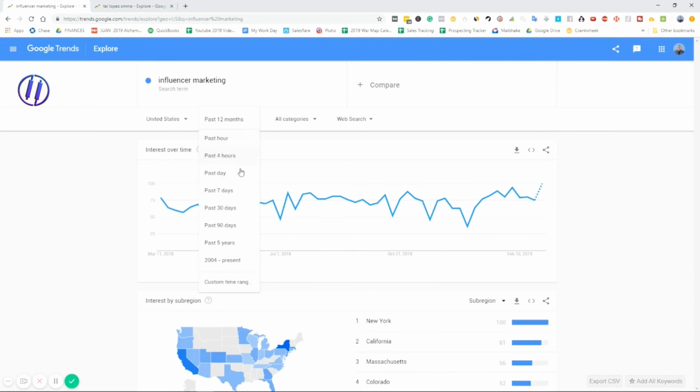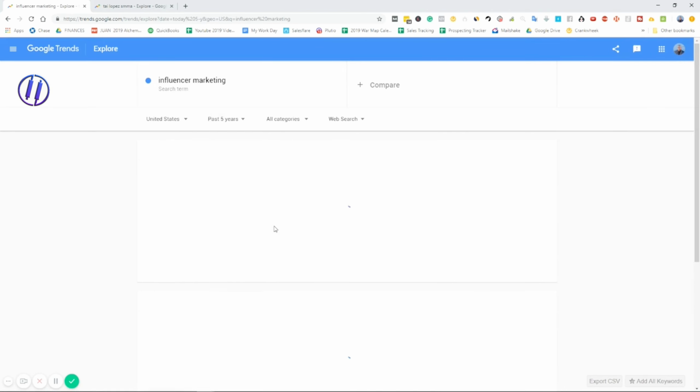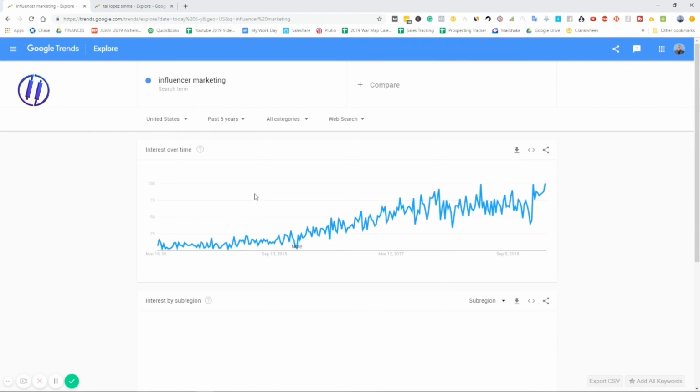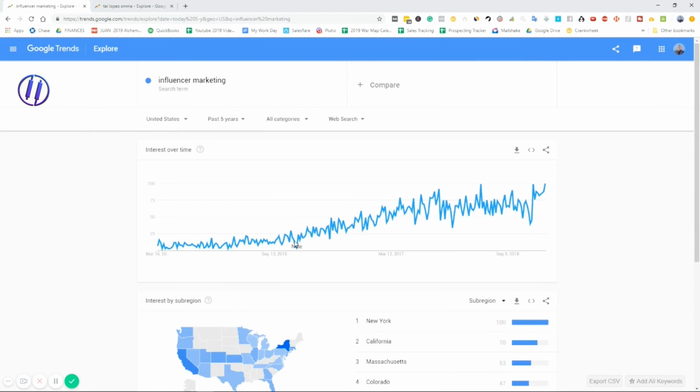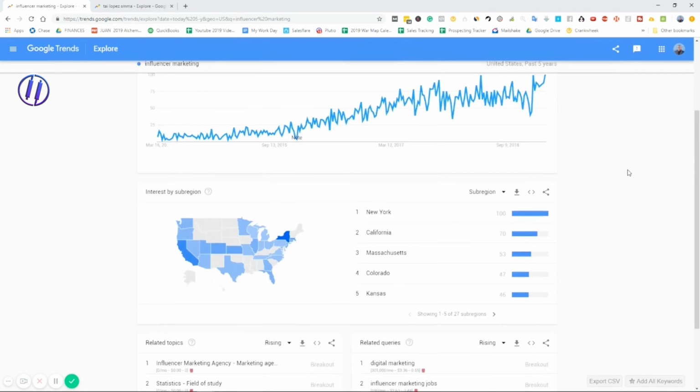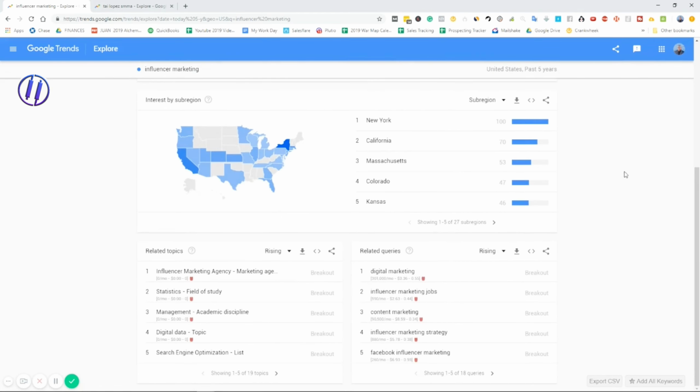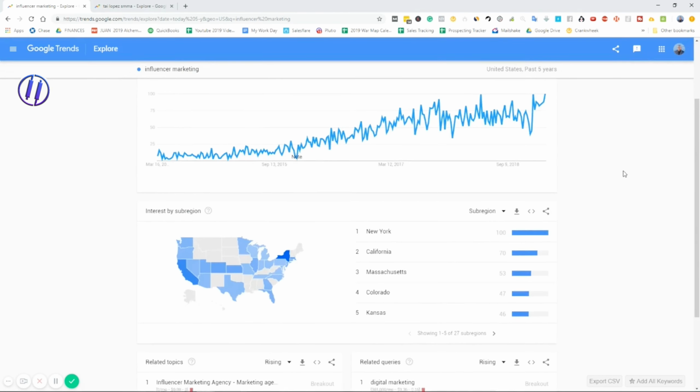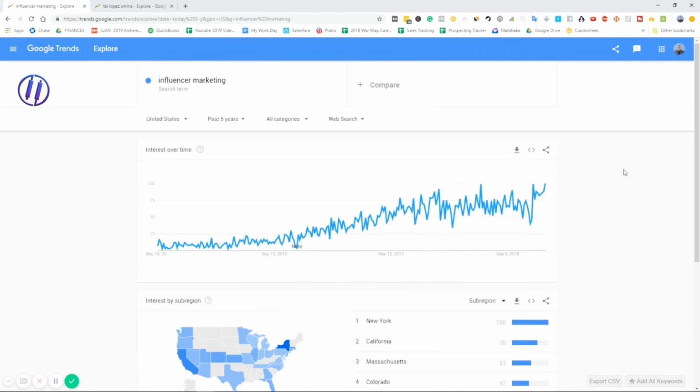Okay, so let's look at the 5 years. There should be a significant growth here because this is pretty recent, pretty brand new. Yep. So we can just look at this trend here. It's just massive growth, right? And that's the big thing, allowing us to come in here and look at different top level subjects and topics, and then break them down even further.